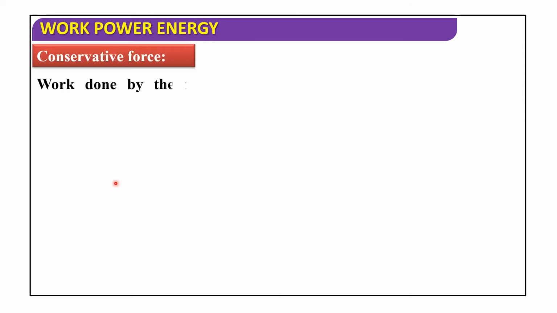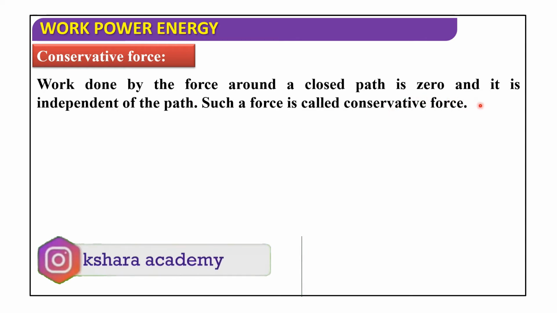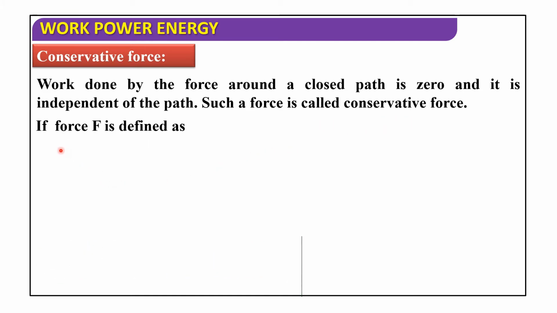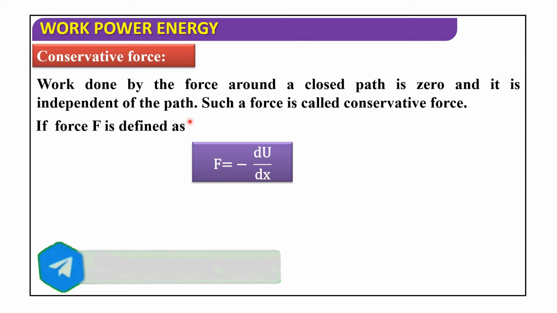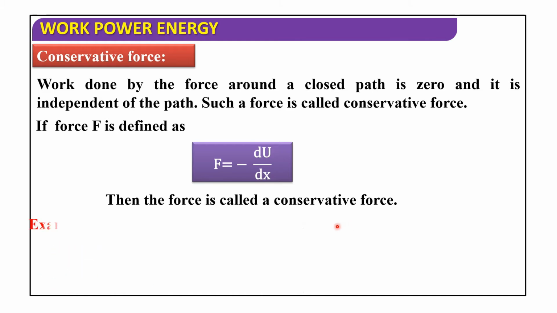Conservative force. Let us discuss. Work done by the force around a closed path is zero and it is independent of the path. Such a force is called a conservative force. If force F is defined as F = -dU/dx, then work done by the force around a closed path is zero and it is independent of the path. So then the force is called a conservative force.